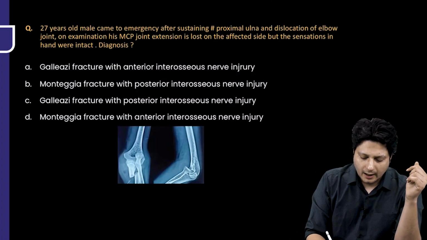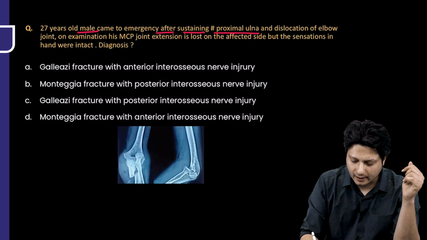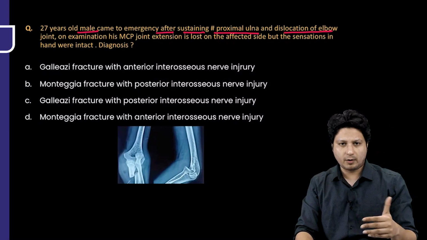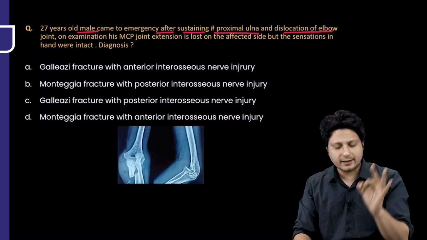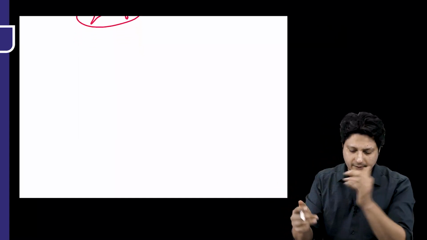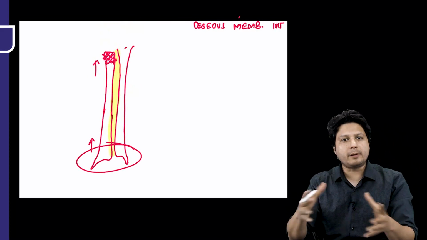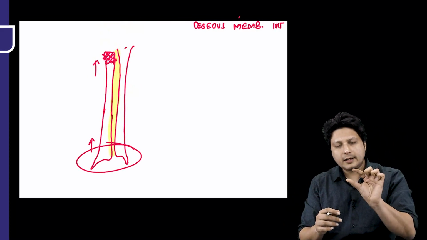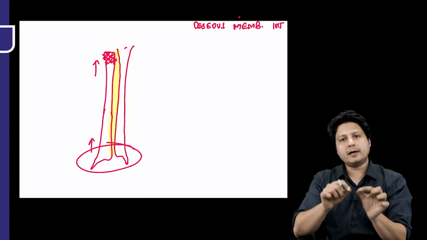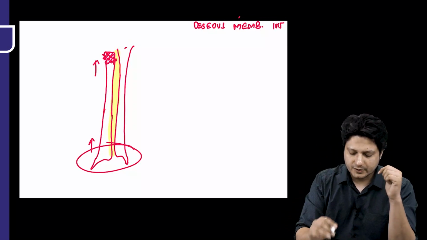Next, a 27-year-old male came to emergency after sustaining fracture of the proximal ulna and dislocation of the elbow. Now, we are going to have a discussion on that in a subsequent topic. But before that, let's try to understand what radial head excision is. Just now we have talked about that if the radial head is fractured into multiple pieces, then the possibility of having union at the fracture site becomes lesser. The possibility of having stable fixation at the fracture site becomes lesser. Why? Just try to understand.